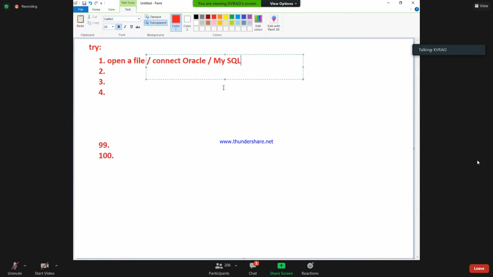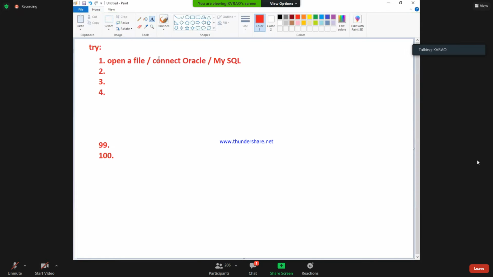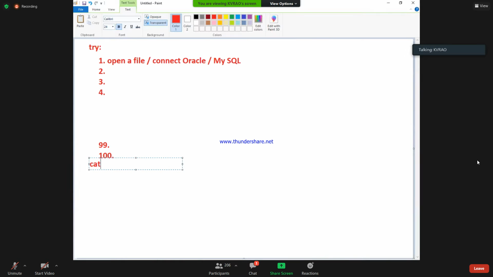If we get the connection from the database successfully, fine. If the connection is not getting established, we will get the exception. That's why we are writing the try block and then the except block. Even in my Java class, same exception handling concept is going on. This is with Python, so when I write a catch, don't feel confused, it is called the except block.